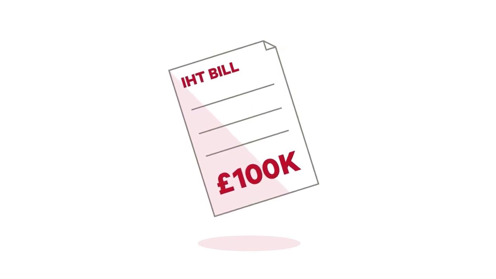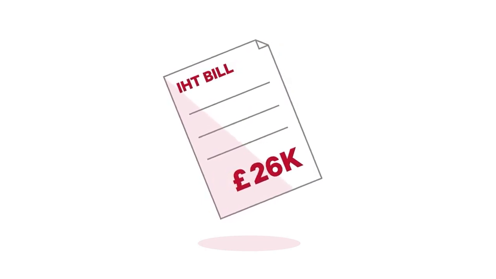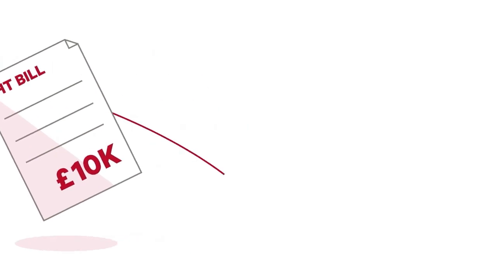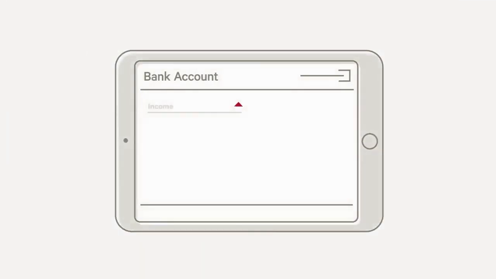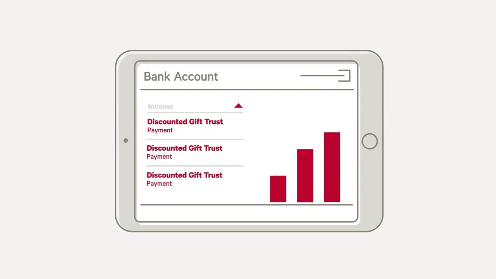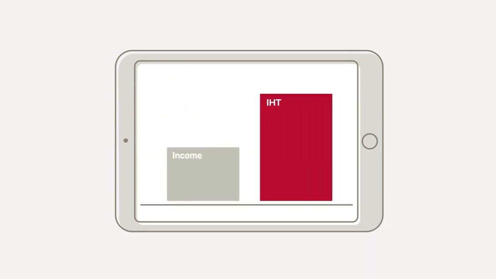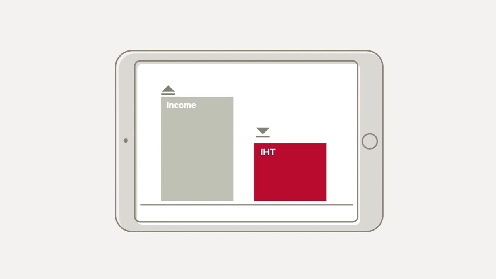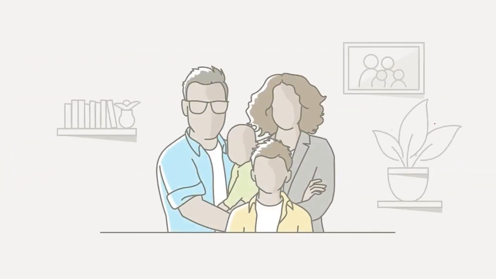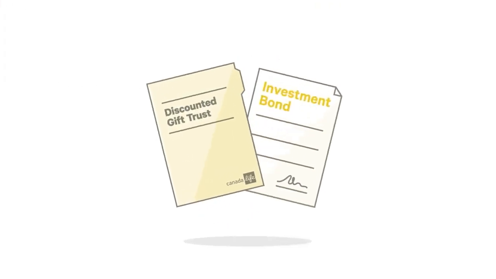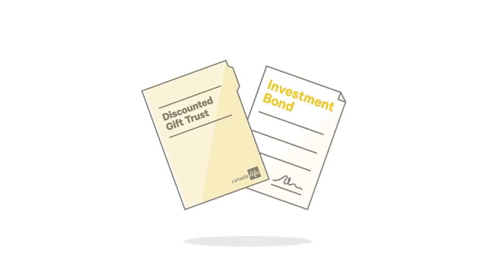There are a number of arrangements available to help you reduce your inheritance tax liability. A discounted gift trust from Canada Life is an arrangement whereby you receive regular payments to supplement your income and can reduce the amount of inheritance tax that could be payable when you die, which could increase the amount your family receive. You invest in an investment bond held under a discounted gift trust.